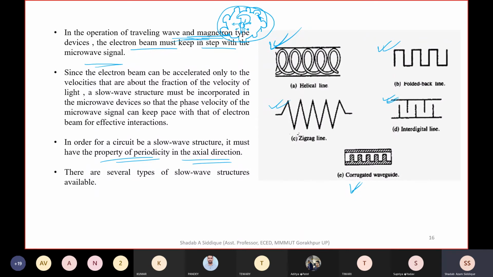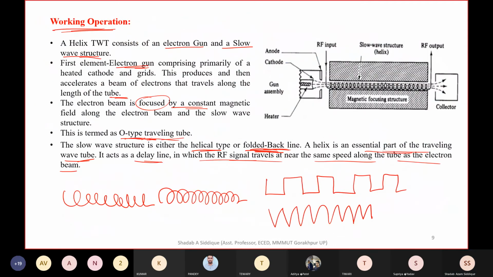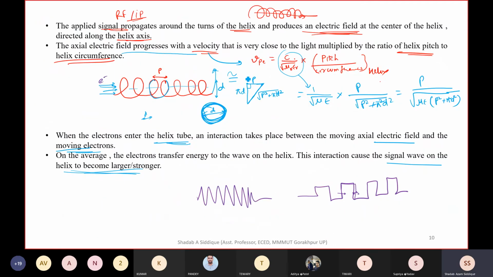The angle shown here in front of the pitch is called psi, and this psi is nothing but the pitch angle. p is called the helix pitch, and d is called the diameter of the helix.